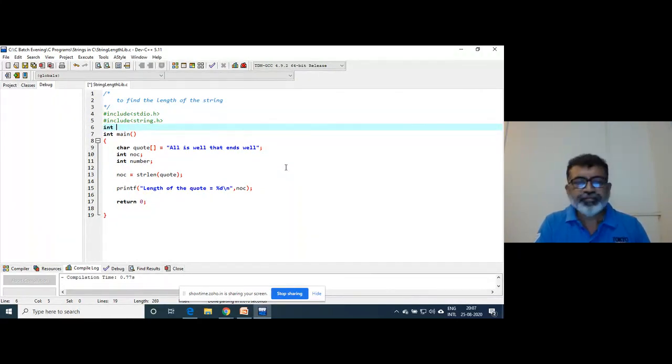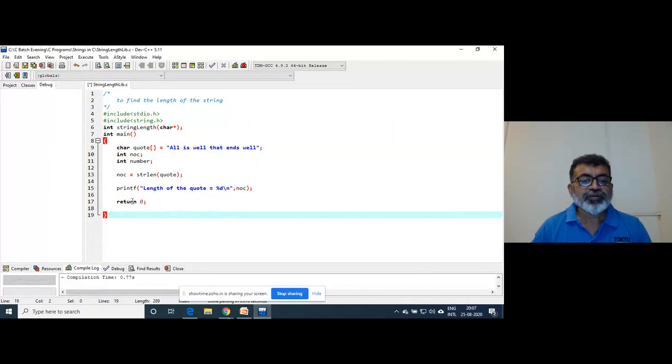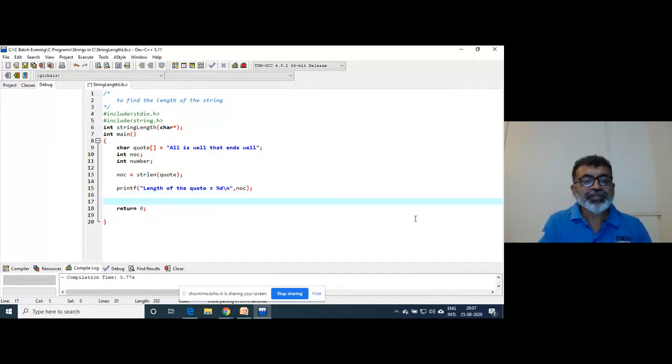So int, then I will write string length. What does it take? It takes a character input of a string, because you are sending a string. So it is char star. This is a prototype.